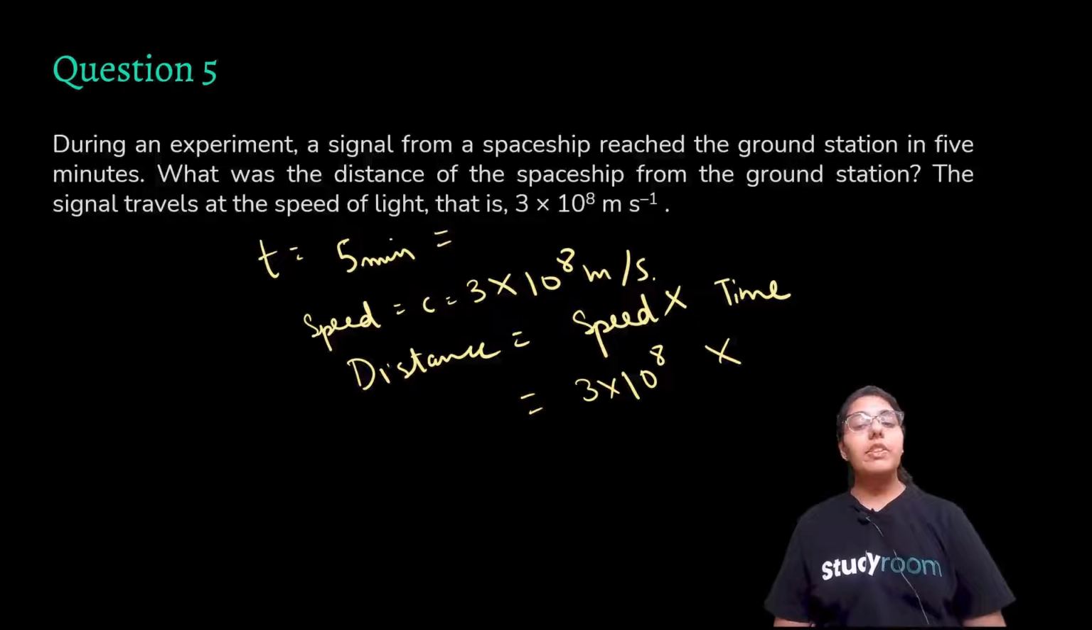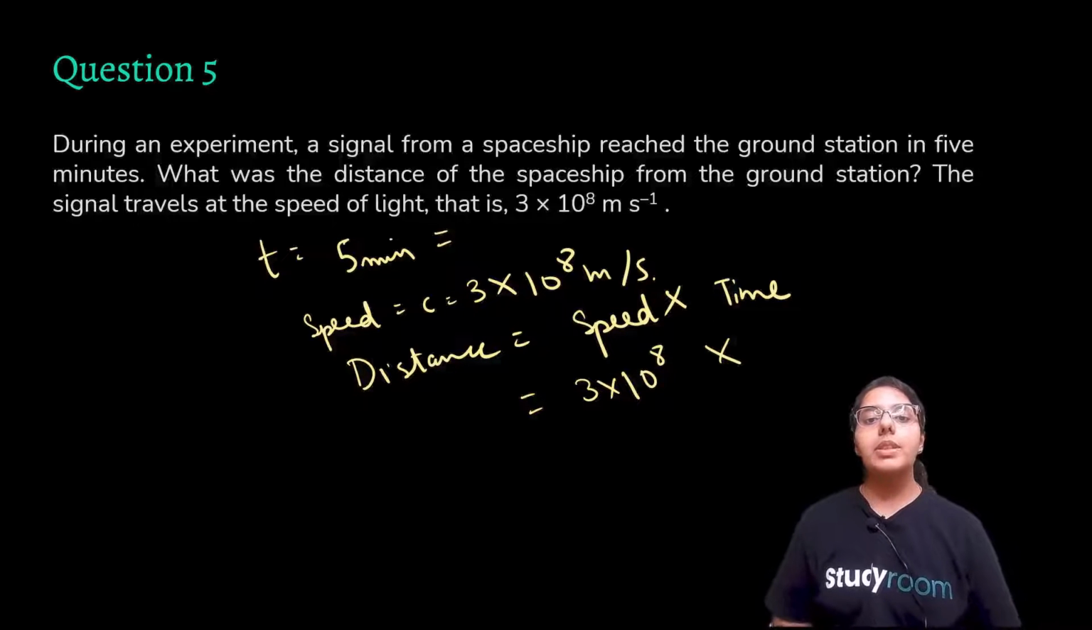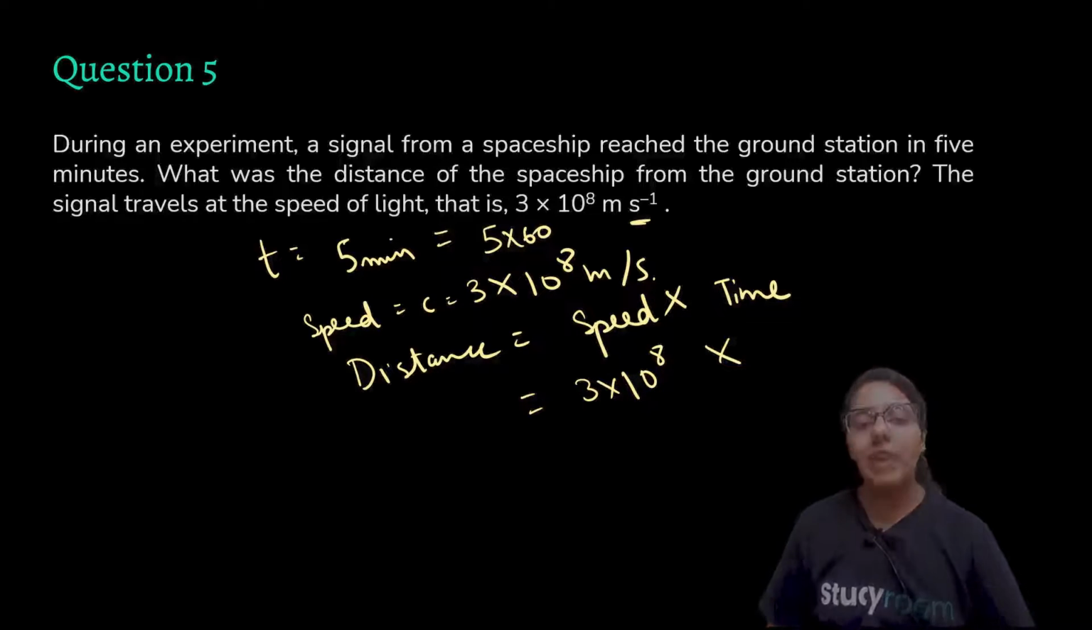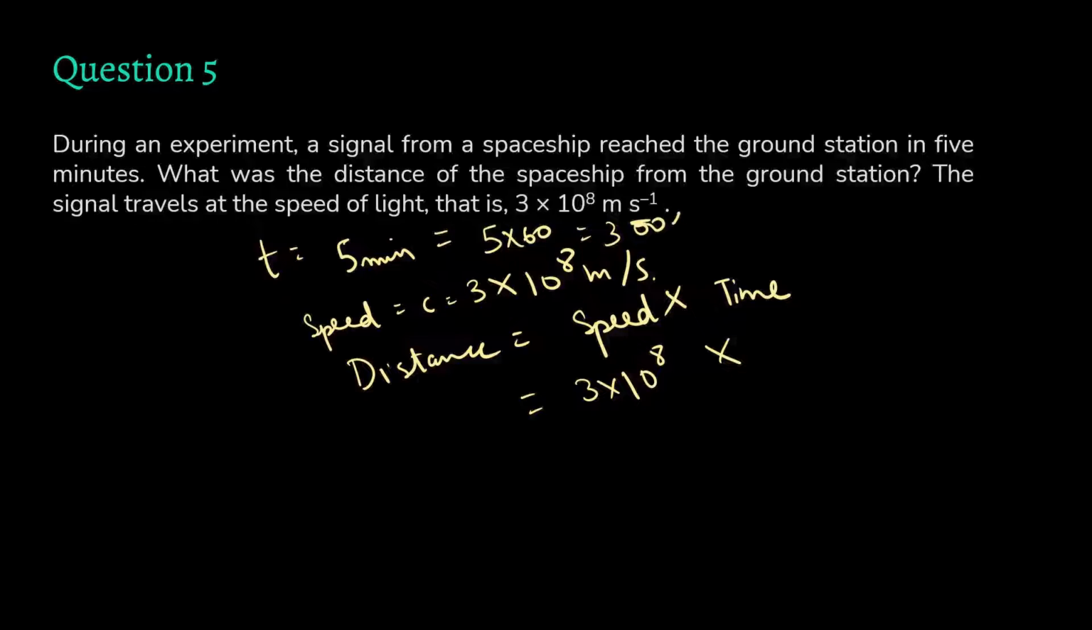We need to convert. We can't use 5 here. It would be wrong because we are dealing with seconds, right? And the SI unit of time is seconds. So, 5 into 60, because 1 minute is 60 seconds. So, 5 minutes is 300 seconds. So we'll multiply this with 300.